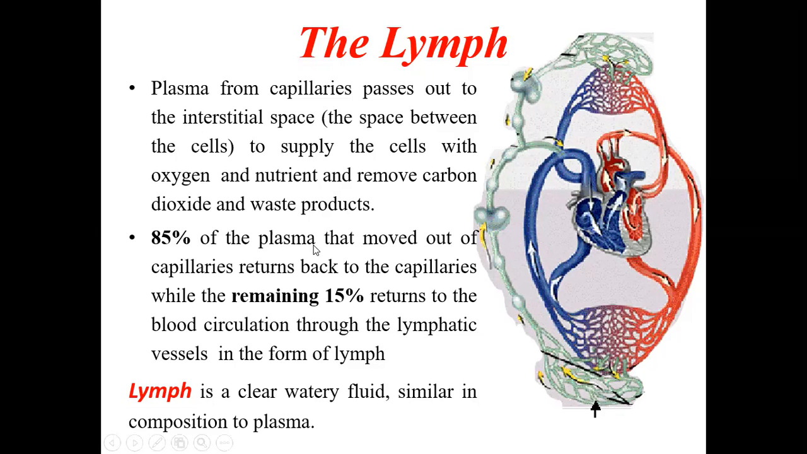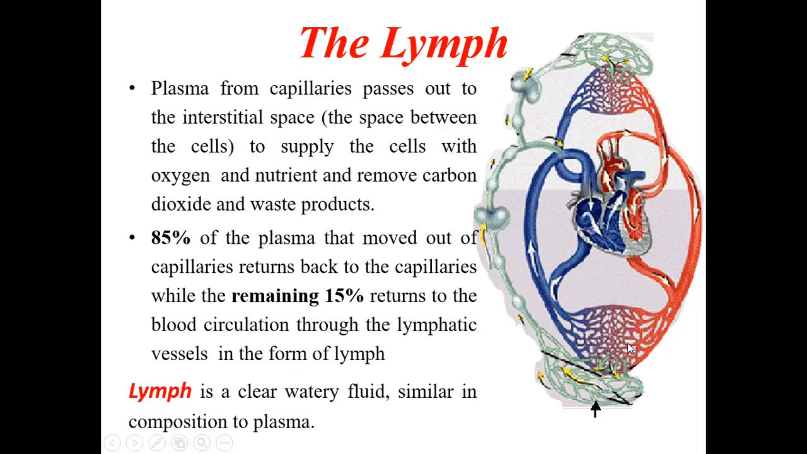Almost 85% of the plasma that moved out of the capillaries returns back to the capillaries. So if you see here, almost 85% of what had drained into the cells and tissue will return back into the venous system. But a small quantity, the remaining 15%, will return to the circulation through the lymphatic vessels. So that 15% will flow through a separate channel and finally return to the circulatory system.